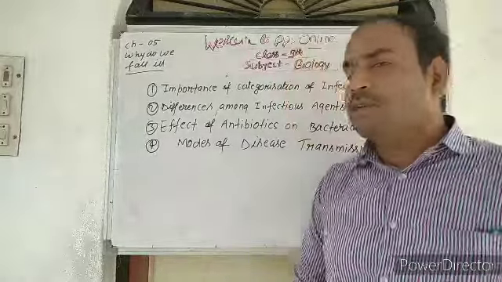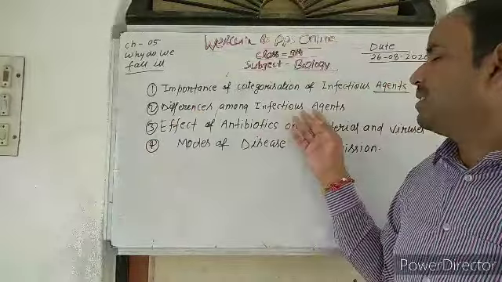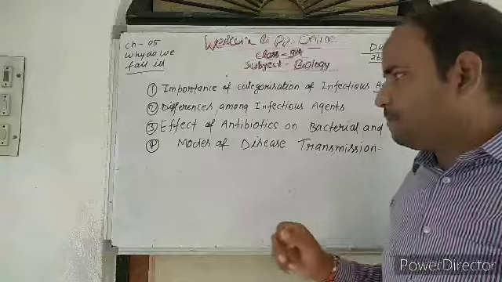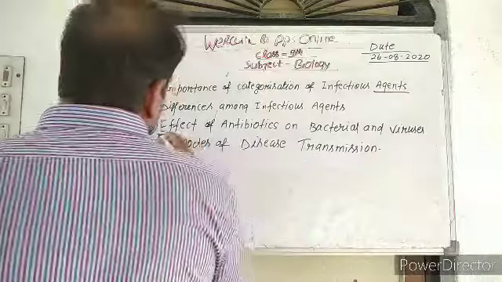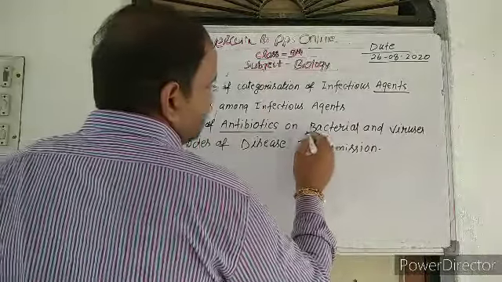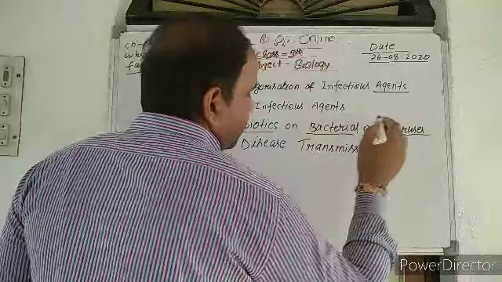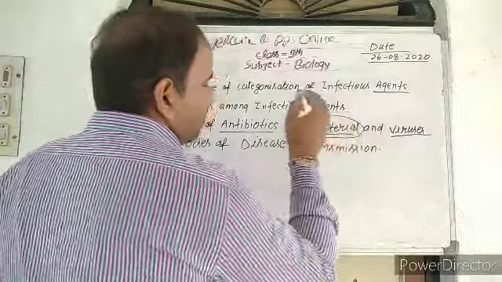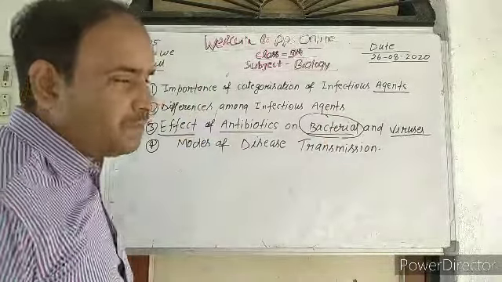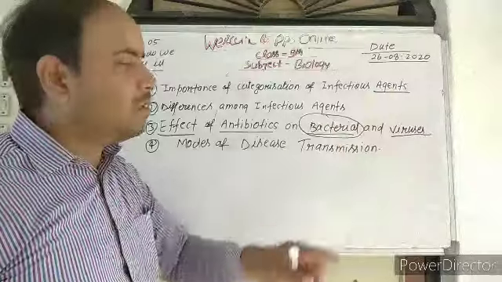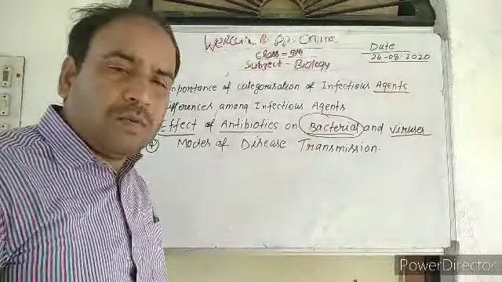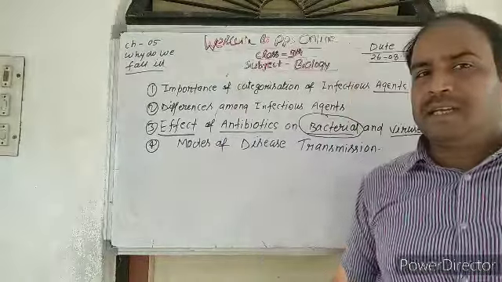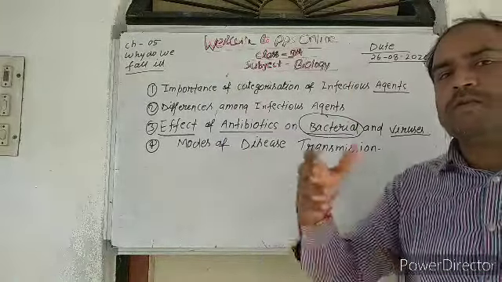So this is very important to know the differences amongst the infectious agents. Effect of antibiotics on bacteria and viruses. We are talking about the effect of antibiotics in case of bacteria and viruses. As you know, bacteria is a unicellular microorganism. It has its own cellular machinery parts, which means it can survive without a host cell.